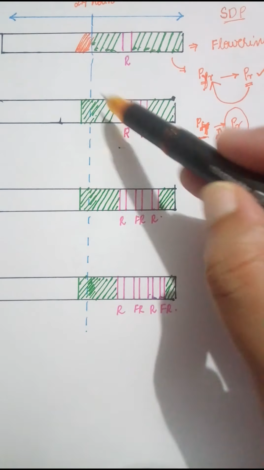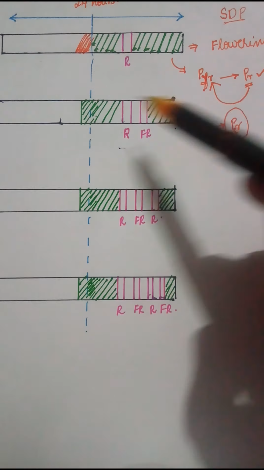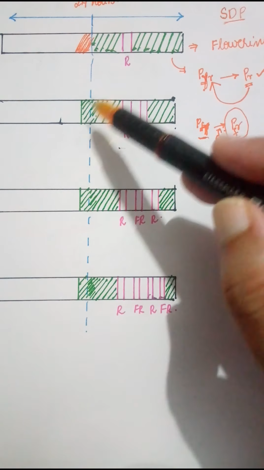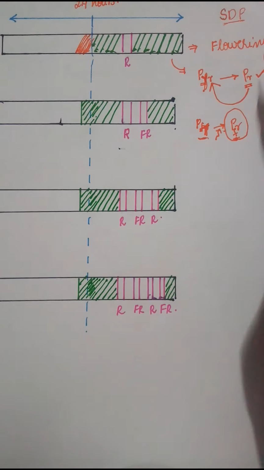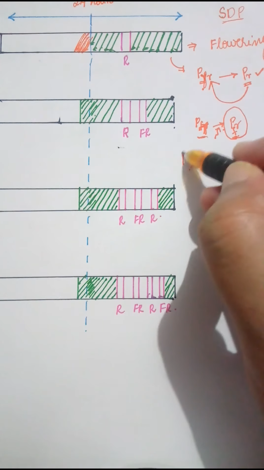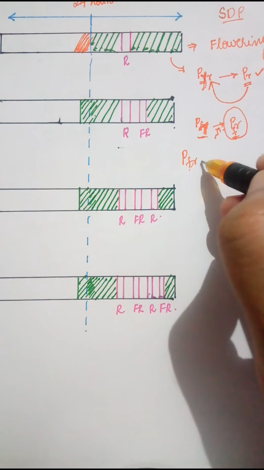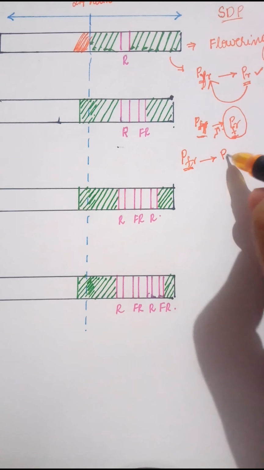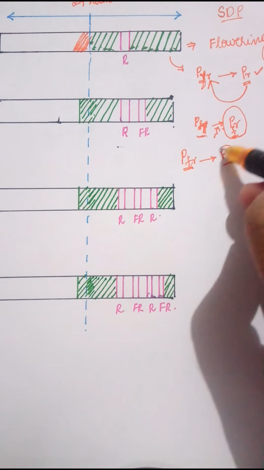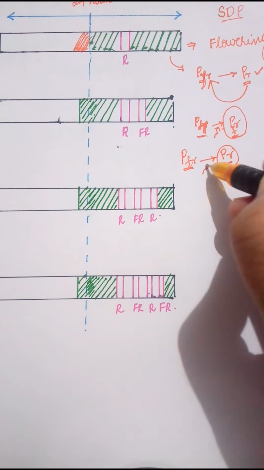No. When darkness is there, the PFR form that is accumulated will start getting converted into the PR form, correct? So when darkness is there, whatever PFR form is accumulated during the daylight will start getting converted into PR form. This happens during dark, that is, in the far red light.